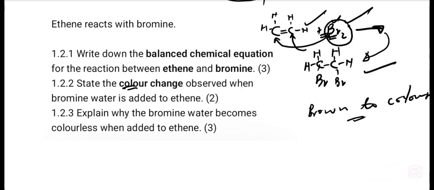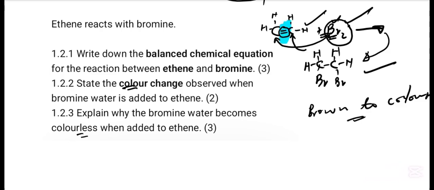So you must understand this. Explain why bromine water becomes colorless when added to ethene. Why does it become colorless? Number 1, it undergoes addition, which means it will break the double bond. That is the first thing that we need to understand.